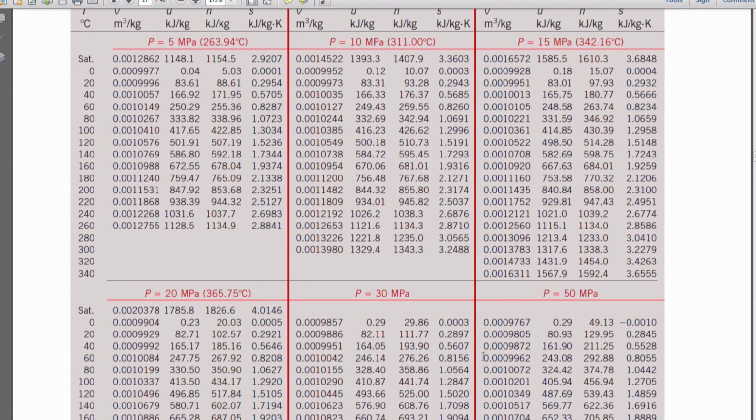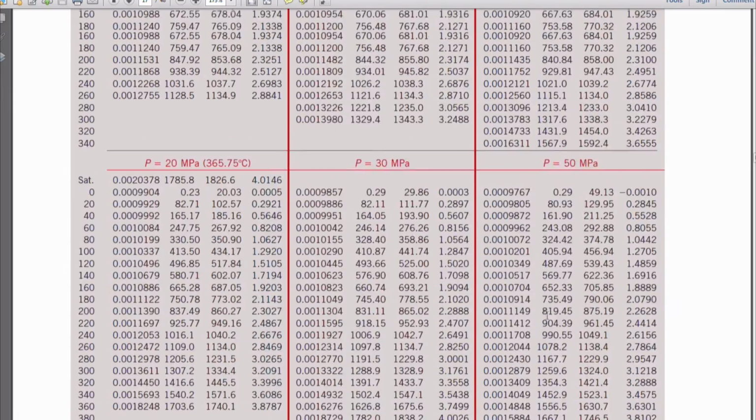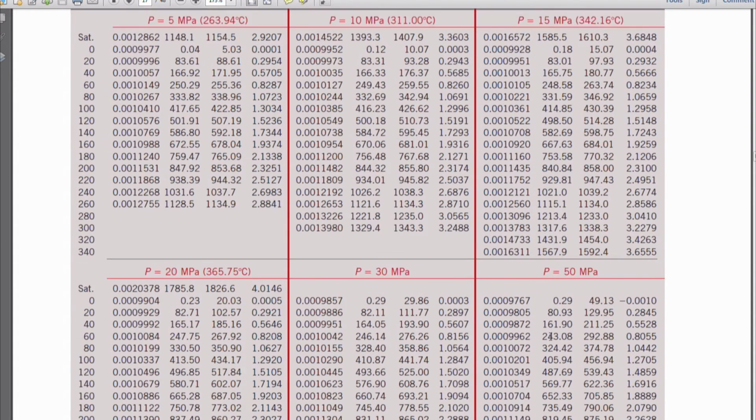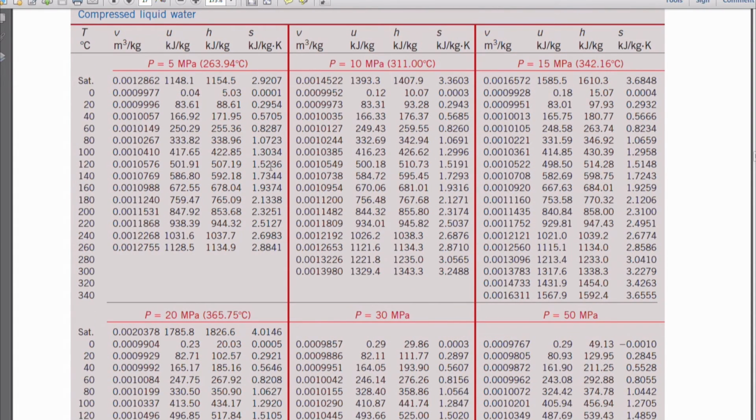As long as you know the temperature, the value is about the same. Let's go all the way up to 50 megapascals, which is the top of this table. At 100 degrees and 50 megapascals, it's 0.001020. So it's basically moved from 0.00104 to about 0.00102, even though we've increased the pressure by a factor of 10.